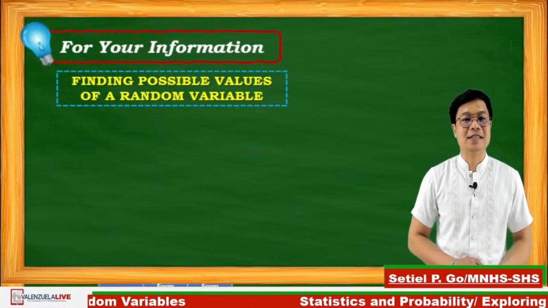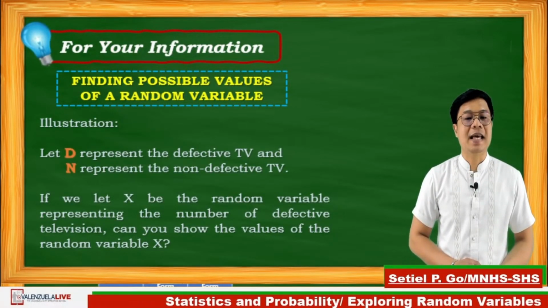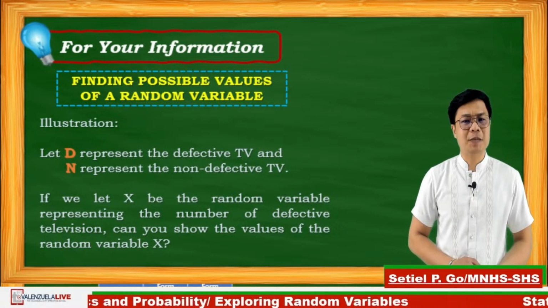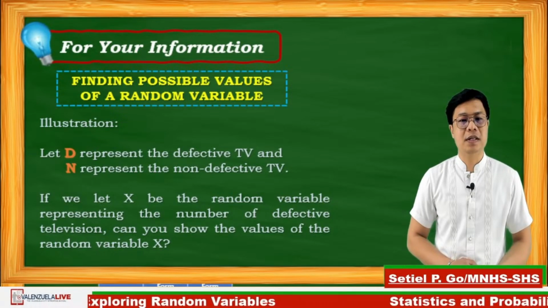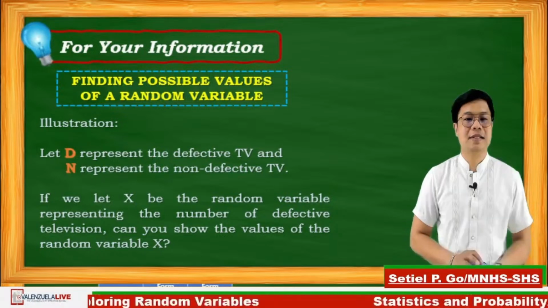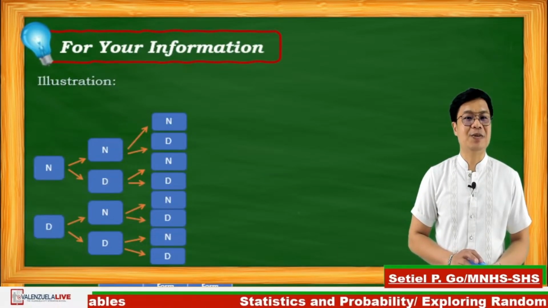For the illustration, let D represent the defective television and N represent the non-defective television. If we let X be the random variable representing the number of defective television, can you show the values of random variable X? Using a tree diagram, let's have this illustration.